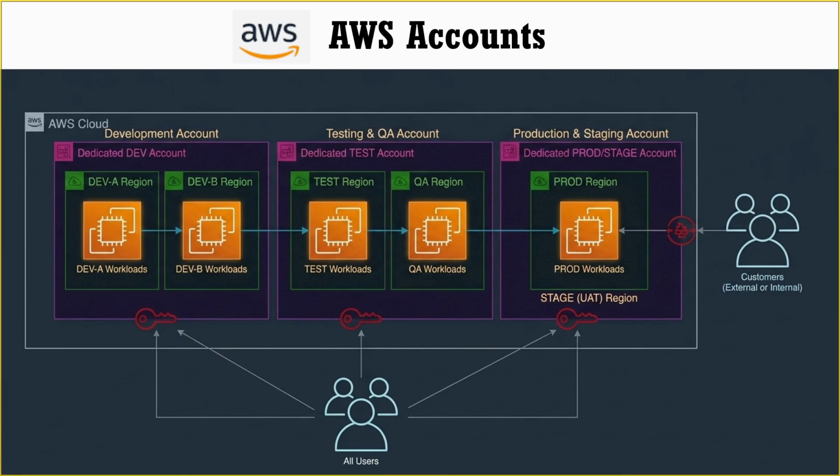By creating separate AWS accounts for each environment, resources remain isolated from one another. This isolation improves security, simplifies management, and reduces the risk of accidental changes affecting critical environments. As organizations scale, they may end up managing tens, hundreds, or even thousands of AWS accounts.